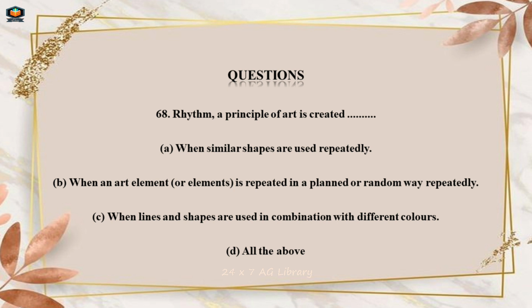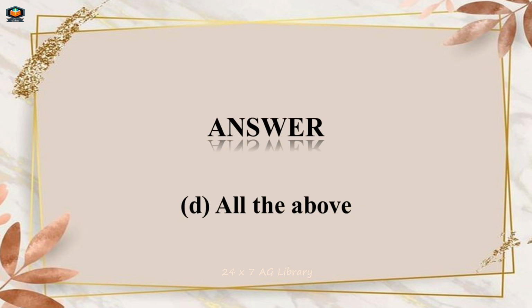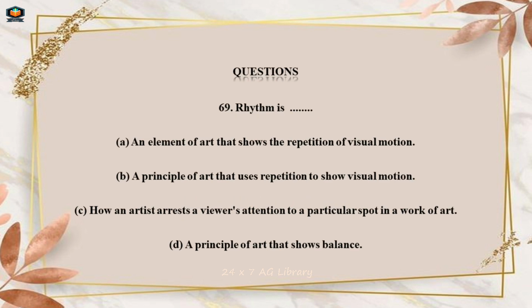Question Number 68. Rhythm, a principle of art, is created A. When similar shapes are used repeatedly. B. When an art element, or elements, is repeated in a planned or random way repeatedly. C. When lines and shapes are used in combination with different colors. D. All the above. Answer D. All the above.